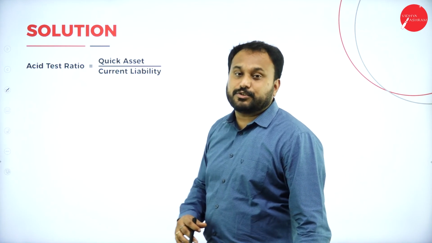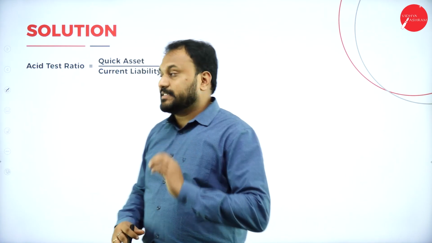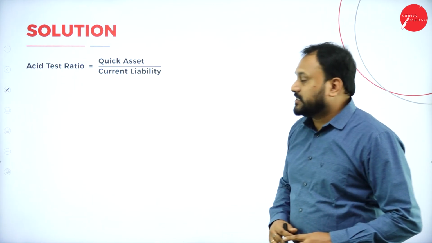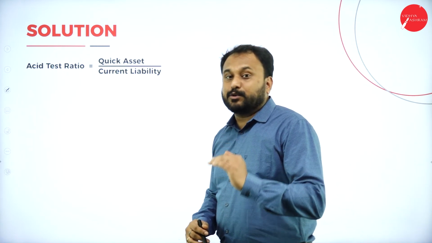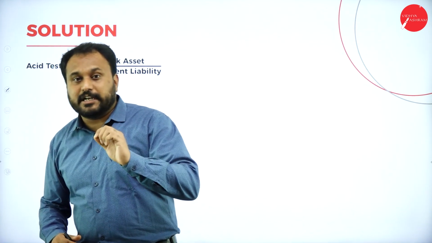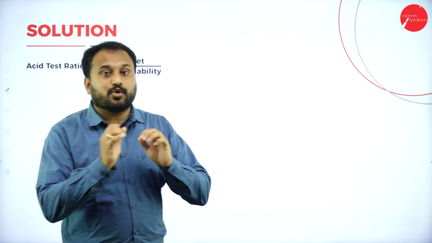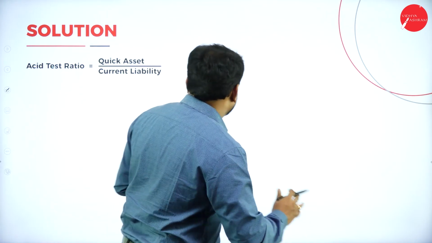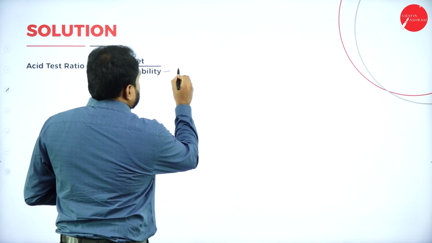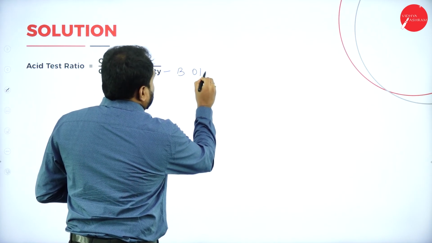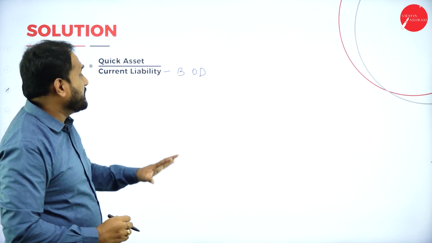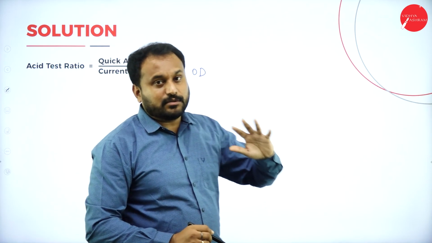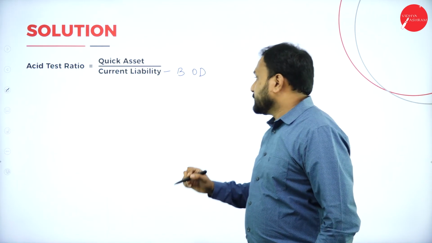Let's go with the first one. Asset test ratio is equal to what? Quick assets divided by current liability. But I told you, whenever we go with current liability, we are supposed to deduct the bank overdraft. So we need to deduct what? Minus bank overdraft, if you have a bank overdraft, or else you don't need to go with it.